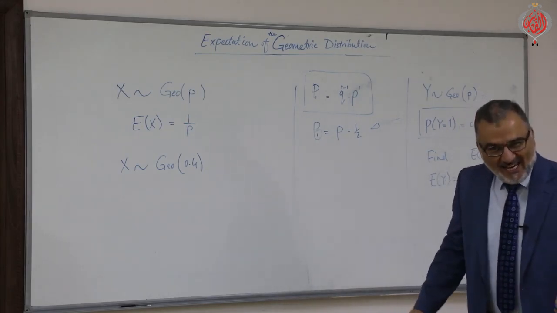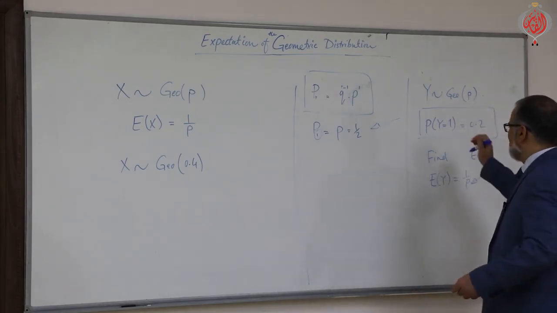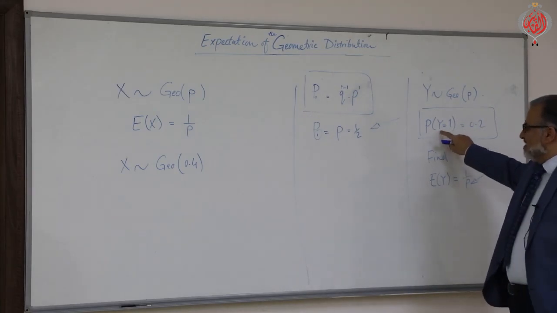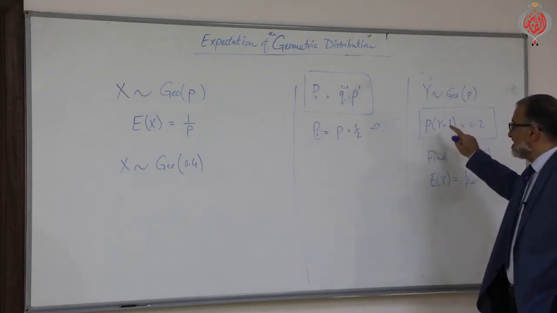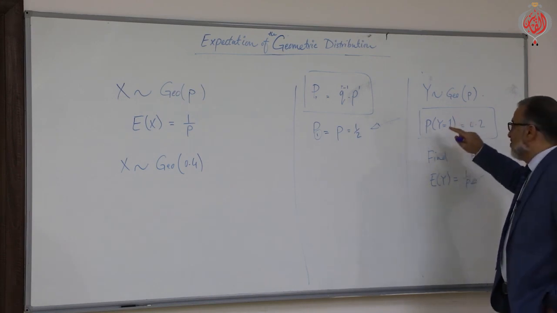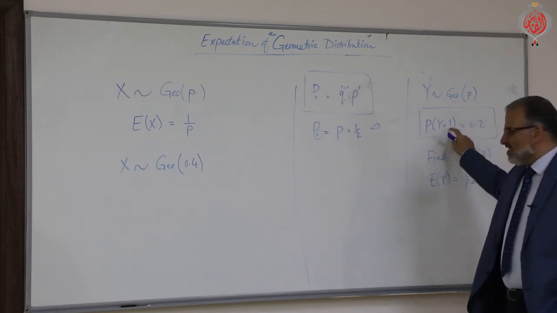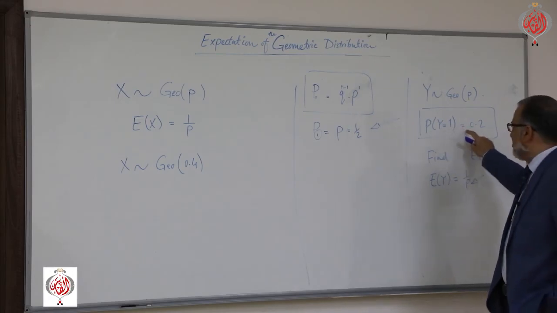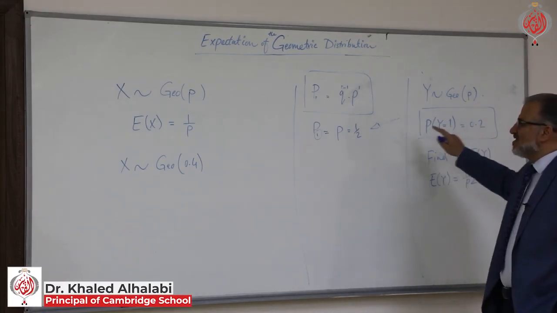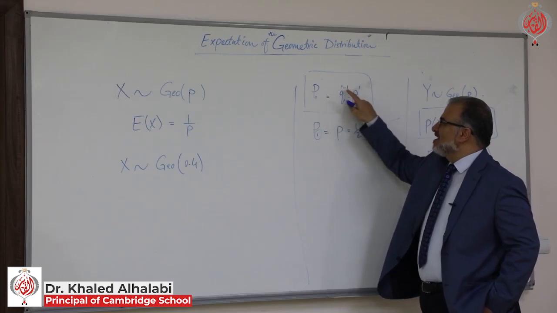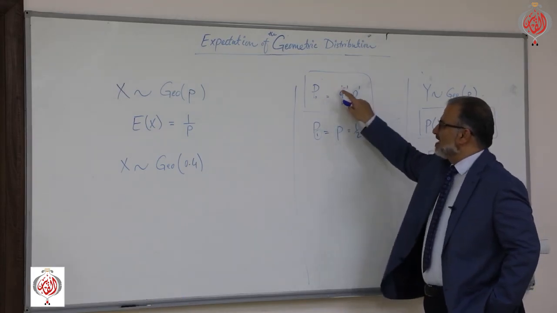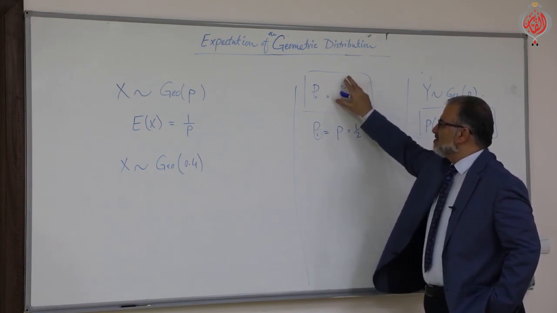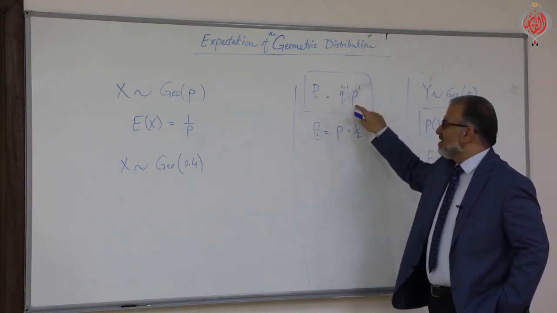Exactly. The probability that the success will appear in the first trial equals 0.2. What's the meaning according to that rule? When r is 1, it means it is p. Why? Because r is 1, 1 minus 1 is 0, so q to the power of 0 is nothing but 1. So it remains p.